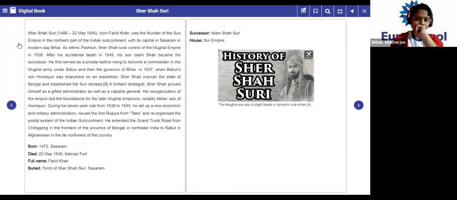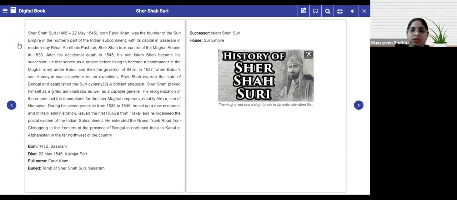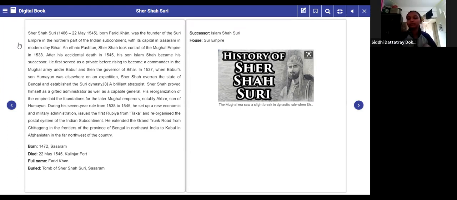Babur. Zahiruddin Muhammad Babur. And who was the successor after him? His son Humayun. Okay. What was the ruling period of Humayun? 1530 to 1540.